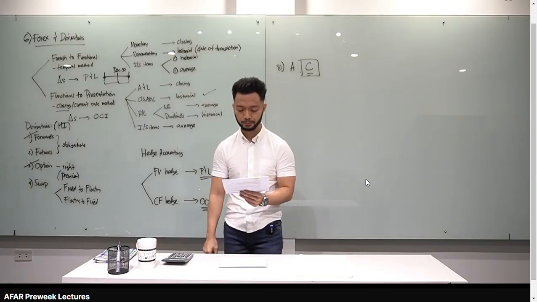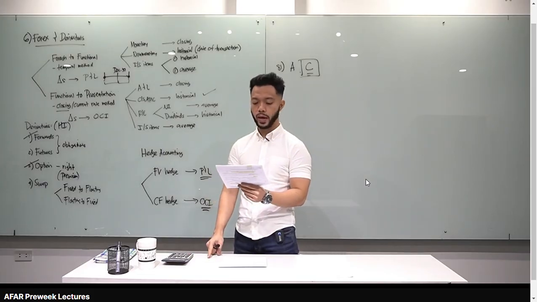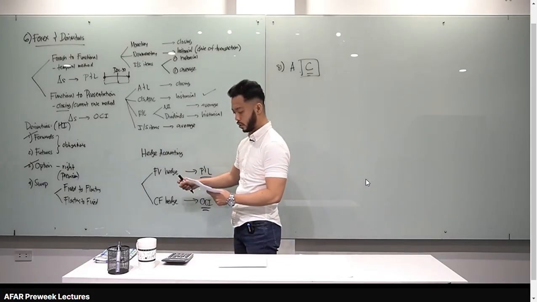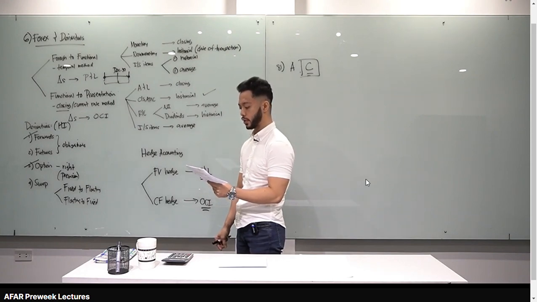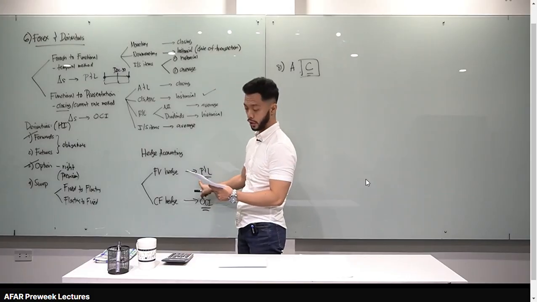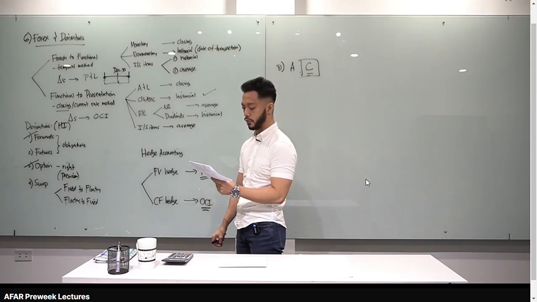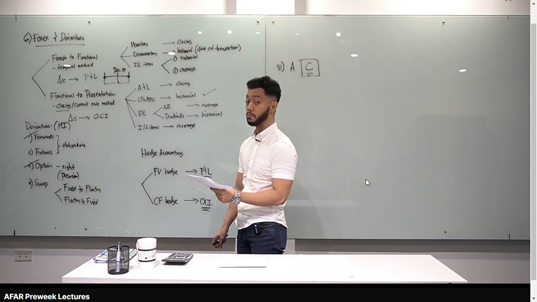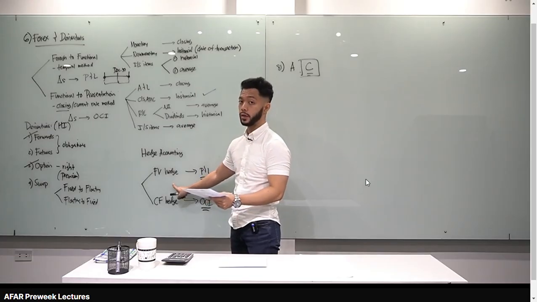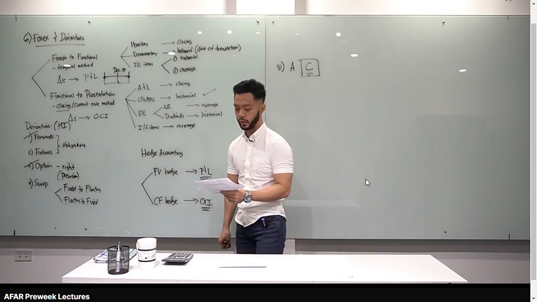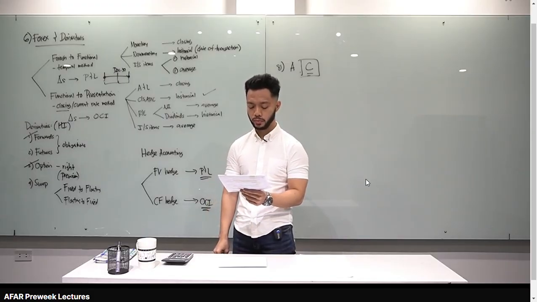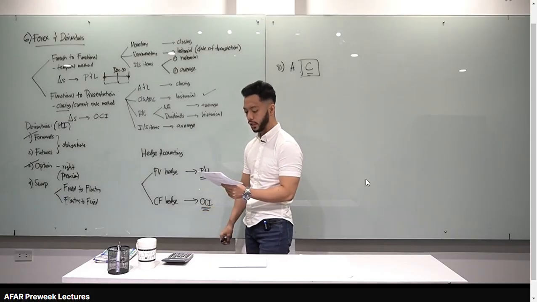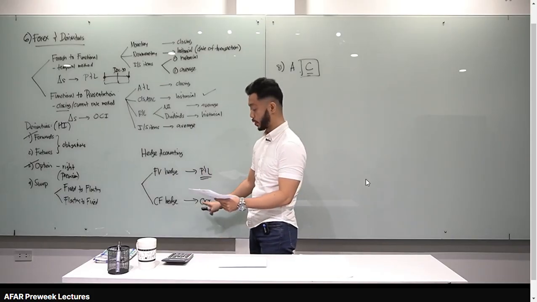Letter B for number 83. Number 84, in case of hedging transaction designated as fair value hedge, which of the following is correct? The gain or loss from remeasuring the hedging instrument, derivative designated as fair value hedge, shall be recognized in P&L. That's correct. Letter B, the gain or loss and the changes in the fair value of hedge item attributable to hedge risk shall adjust the carrying amount and be recognized in P&L. That's correct. Both the hedge item and hedging instrument, mark to market mo siya, charge mo sa P&L. Letter C. Number 85, gain or loss arising from the changes in the fair value of derivatives designated as cash flow hedge, pertaining to the effective portion. Yung effective portion, pupunta sa OCI.